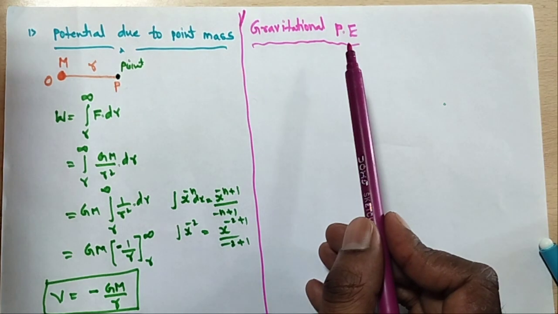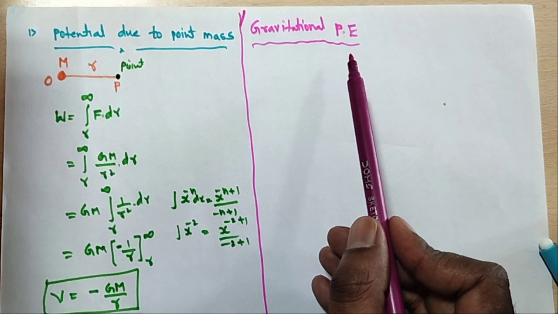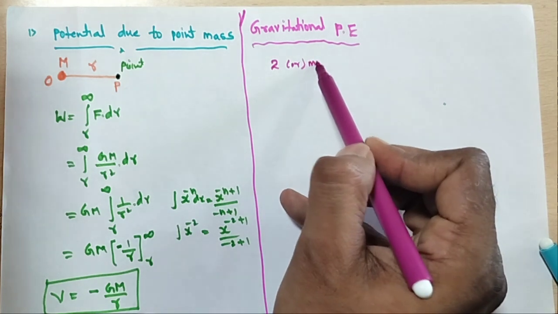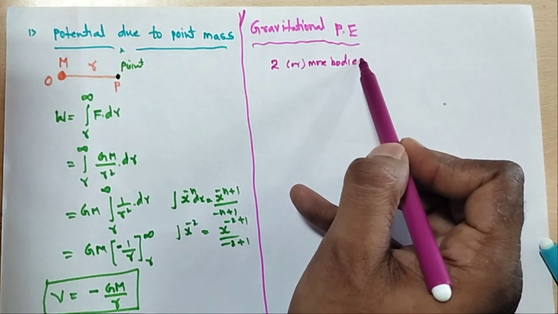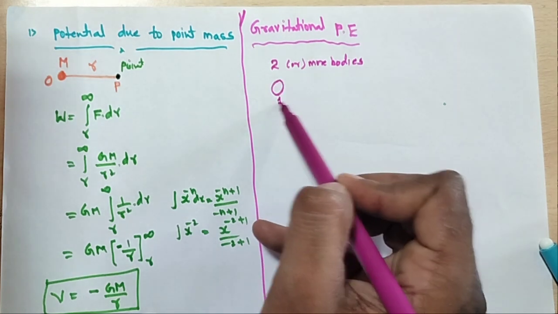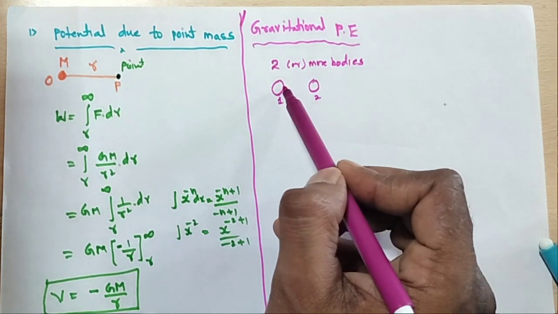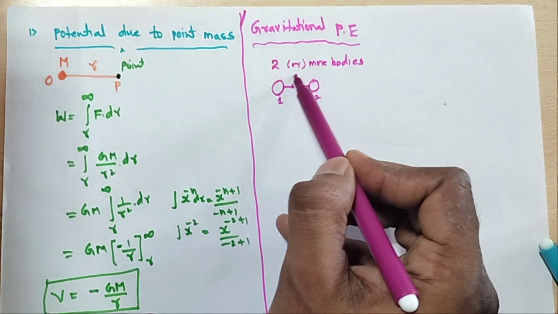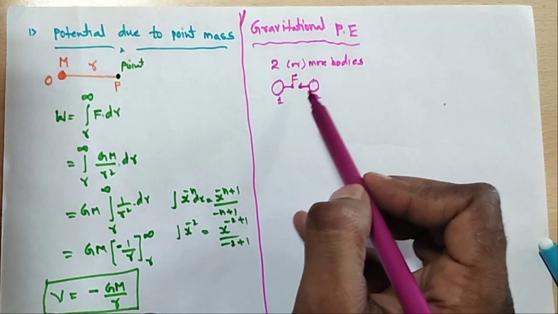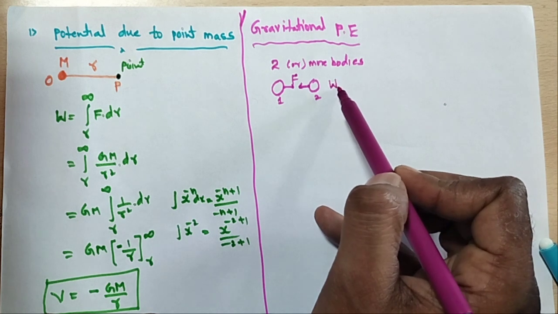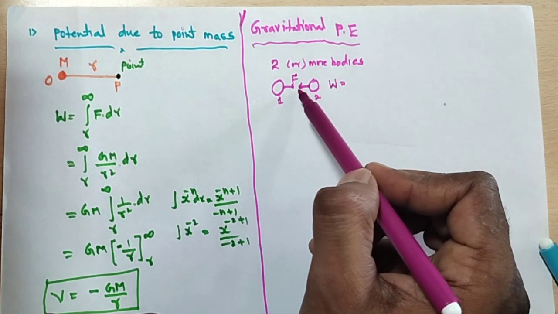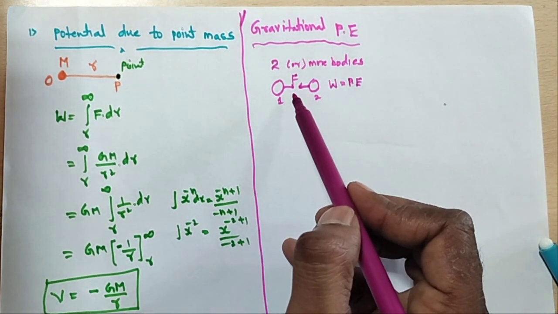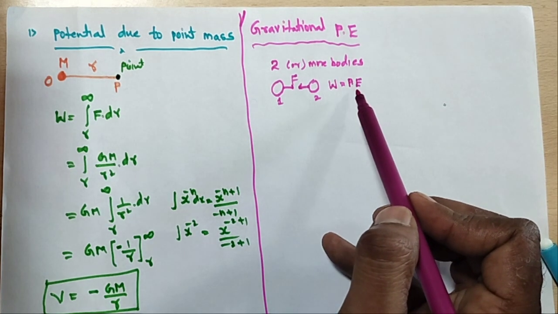Next, gravitational potential energy. So what is the gravitational potential energy? Generally, when two or more bodies interact, let us take this is the first body and this is the second body, they interact with each other due to gravitational forces. Due to gravitational forces, some work is done. This work done is stored in the potential energy. So this is called gravitational potential energy.